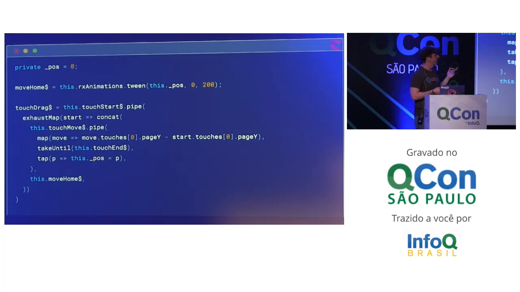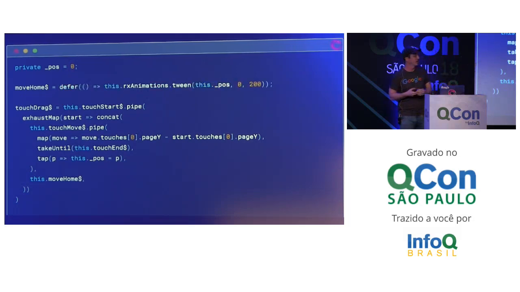And there's one other little tricky problem here: whenever we defined that animation observable up here on move home, POS is always 0, because it's defined right there whenever you initialize the object. So we need a way to delay that for later, so every time you subscribe to our move home, it gets the latest position and not just whatever it was whenever you initialized the object.